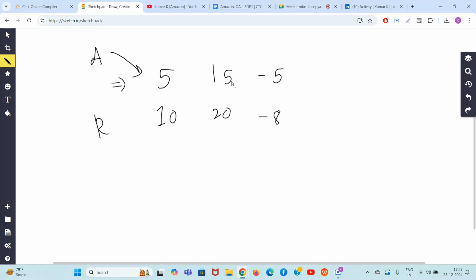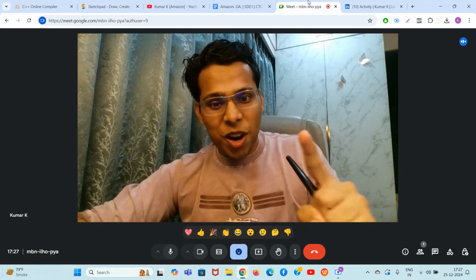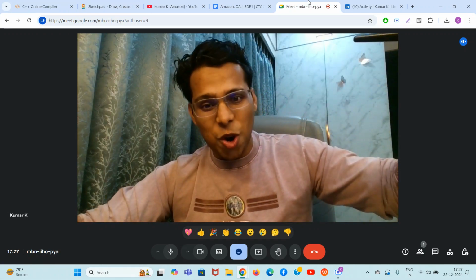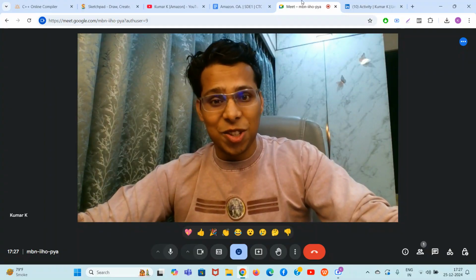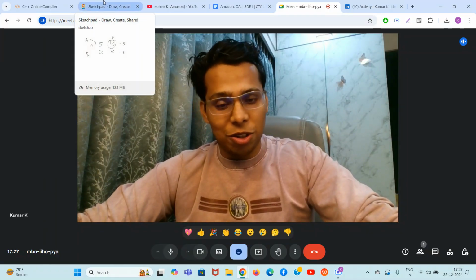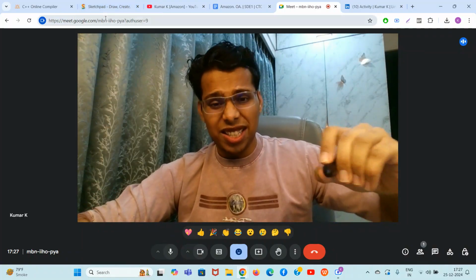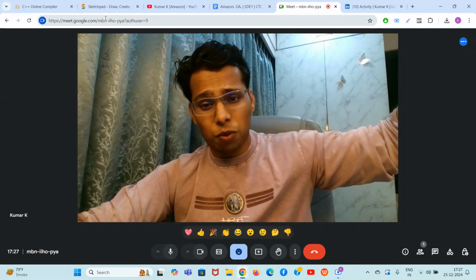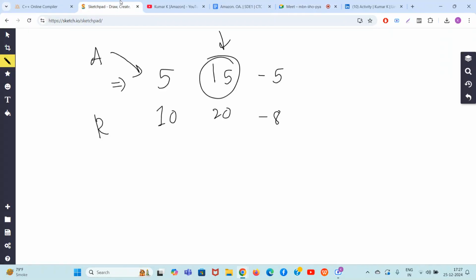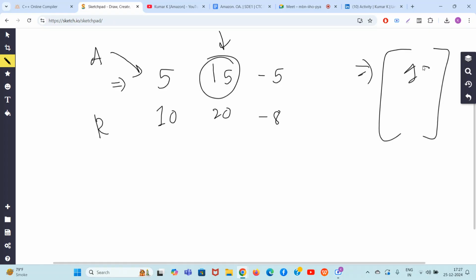The best answer is if you just select this element in your subset. See, guys, in a subset you can select either one element or two or three elements, whatever you want. But you have to find the best possible answer. And the order also you don't know in which you should select if it's more than one element. In one element it's easy, either the first, second, third, all the way till the end. So here, if you select the second element, that's the best answer. Why? From array A, 15 will be selected, and from the congruent array R, the congruent element is 20. So what will be 15 multiplied by 20? 15 into 30, it will be 300. 300 is the best answer to this problem.